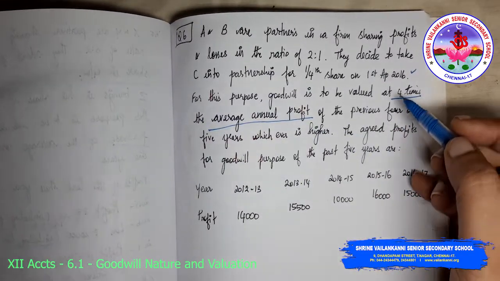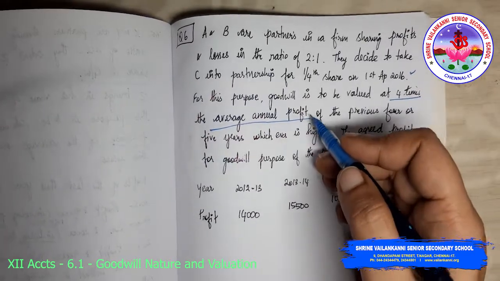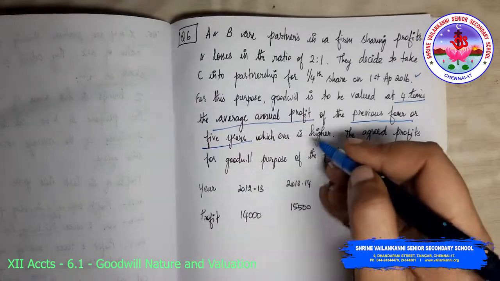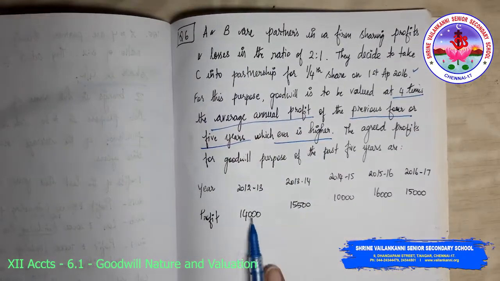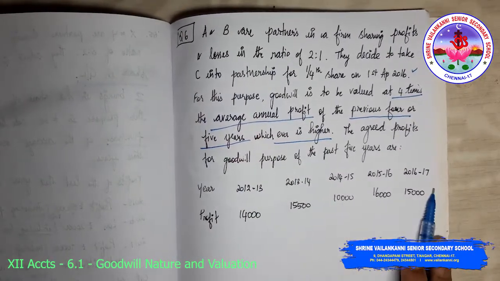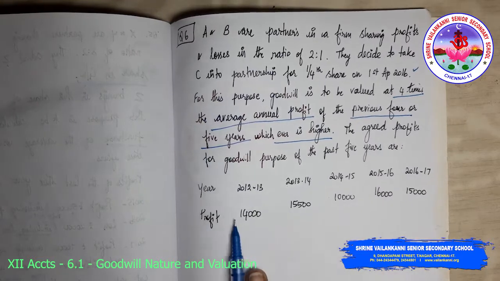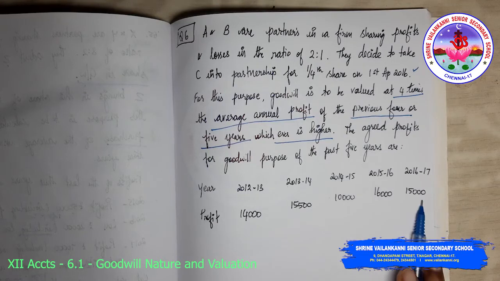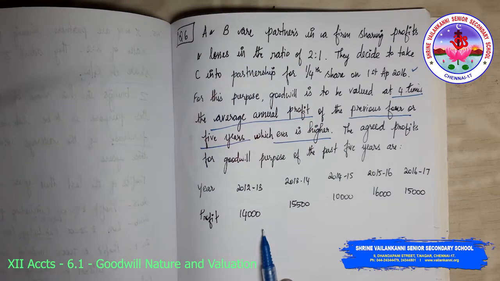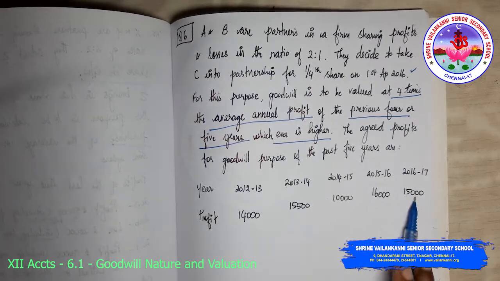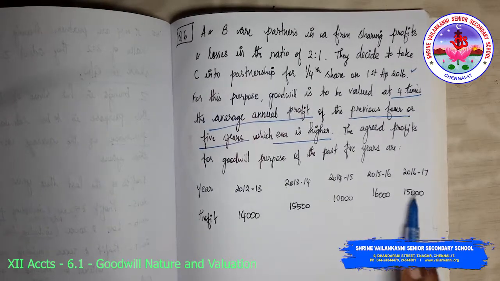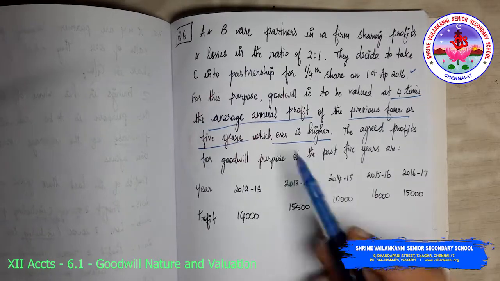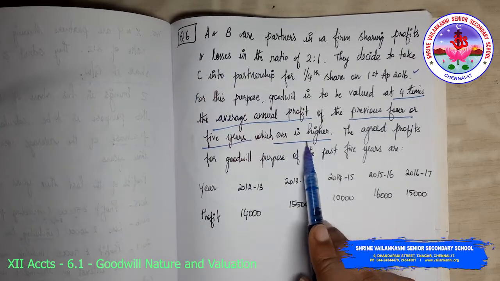Now, how many years are there? 1, 2, 3, 4, 5. 5 years are there. We need to add all these and divide by 5, and check whether that is higher than adding the first 4 and dividing by 4. Whichever is higher only we are supposed to use.